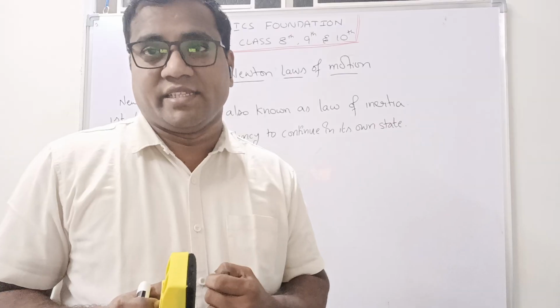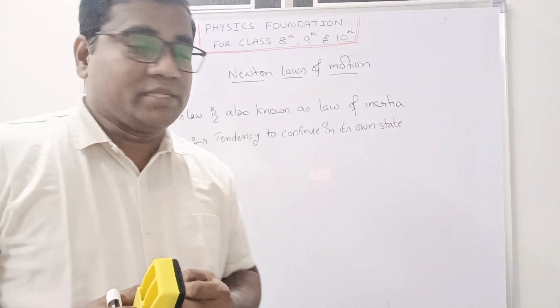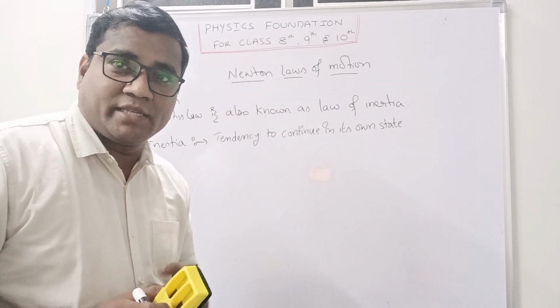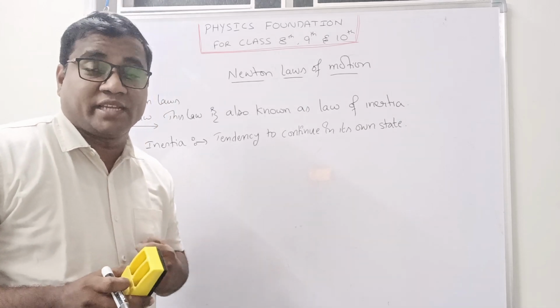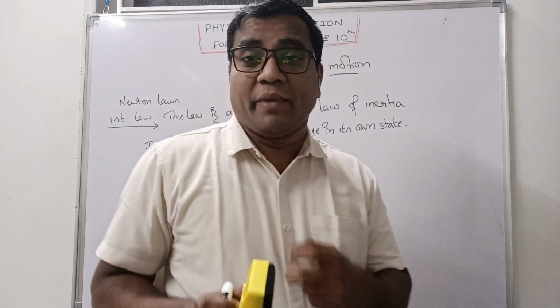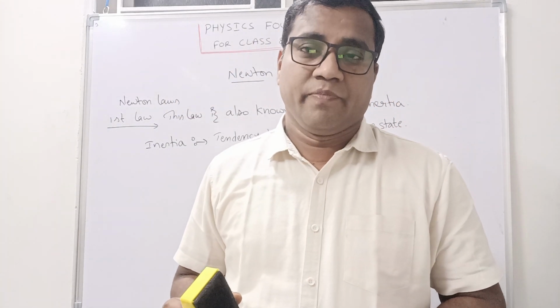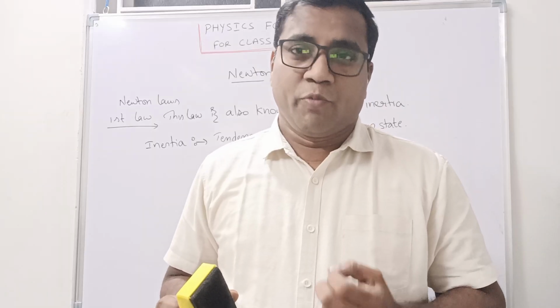That is called tendency, meaning continuing in its own state. This is known as inertia. Inertia means tendency to continue in its own state. I hope you are understanding, right?